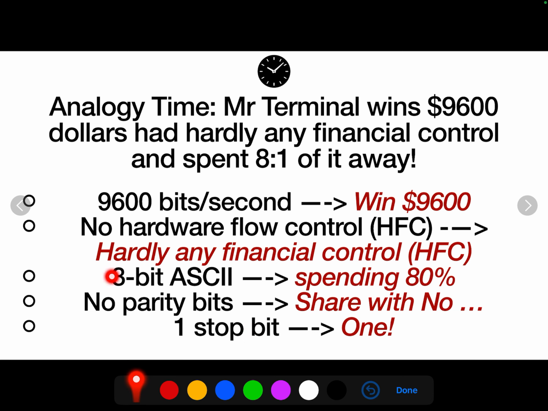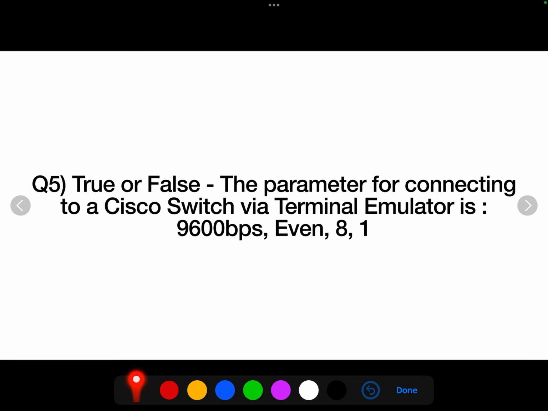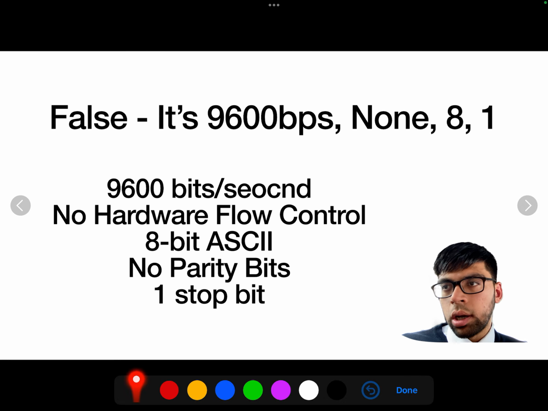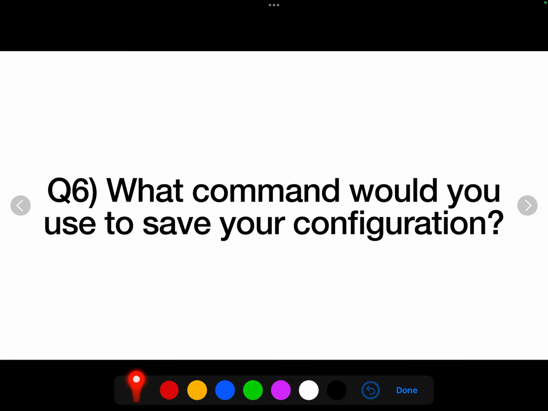I think this really captures the key points when it comes to these default terminal emulator settings. It's just a little story to help memorize those key facts, because like we can see here, this can get tricky when our memory of this is not solid. So, last question. Sorry, I kind of showed the answer there already.